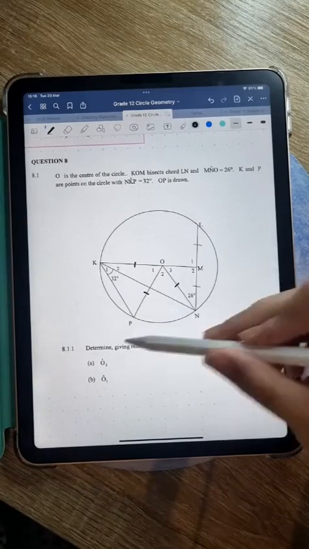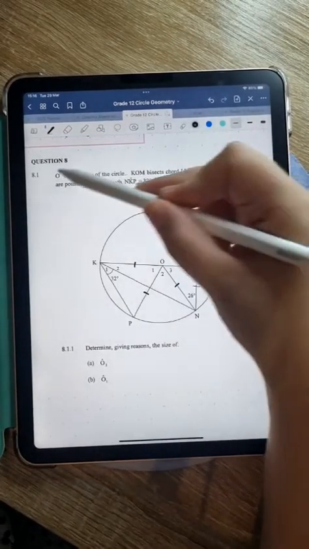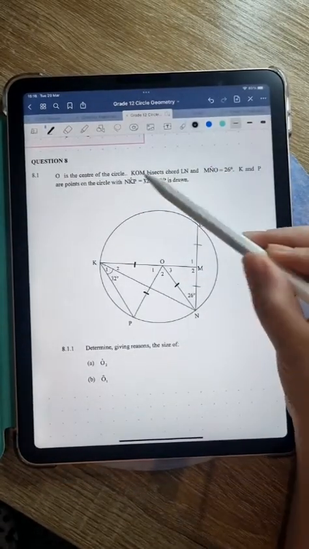Okay, let's see. Determine giving... sorry. Let's read through the whole thing. My apologies.